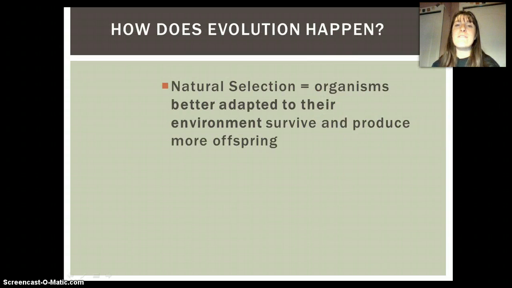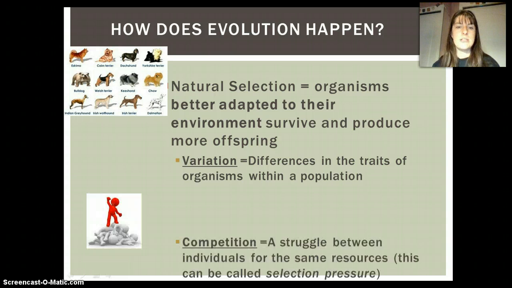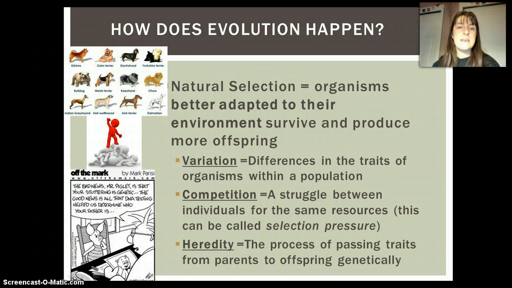Natural selection is the driving force for evolution. Those that are better adapted to their environment, we call that more biologically fit, they're the ones that survive and produce offspring. There's a couple ideas that have to exist in order for natural selection to be able to work. First, the idea of variation. There has to be differences within a population. Then there has to be competition, some sort of struggle. We also can call that selection pressure. And there has to be heredity. It has to be only genetic traits that are able to be passed from parents to offspring that can evolve in this way.